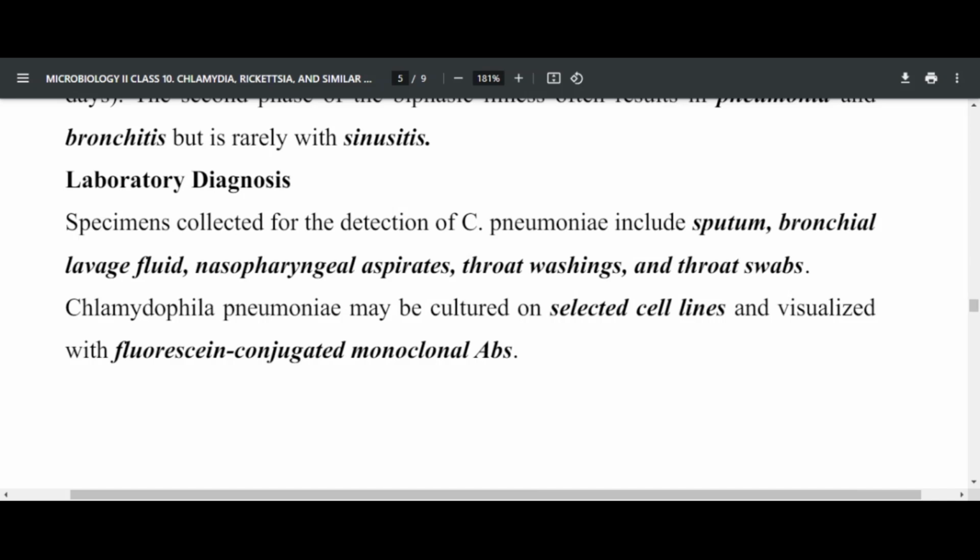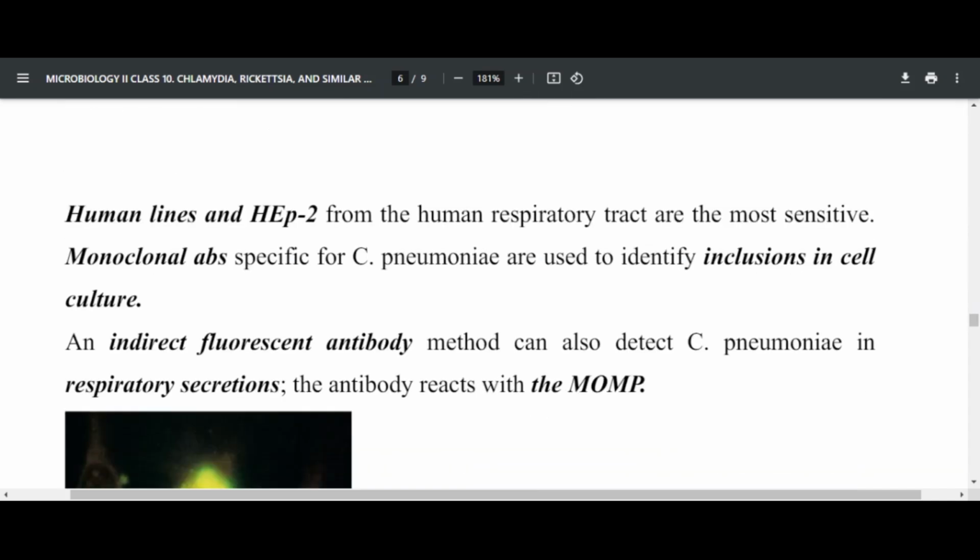Chlamydophila pneumoniae can also be cultured on cell lines, and visualized using fluorescent conjugated monoclonal antibodies. So it is not like you are going to use just normal culture media to isolate them. We use cell lines, and we have to visualize them the same way using fluorescent conjugated monoclonal antibodies. So you can use human epithelial cells.